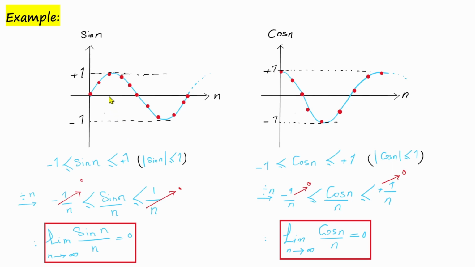If we plot both sine and cosine on the Cartesian plane, it is evident that both of them have a range between -1 and 1. In other words, as the value of n varies, the sine and cosine functions oscillate between -1 and 1. So based on this fact, if we divide both sides of these two expressions by n, the new range would be from -1 over n to 1 over n. As n approaches infinity, both sides of these two expressions converge to 0. Consequently, the limit for both middle sequences would also be 0.